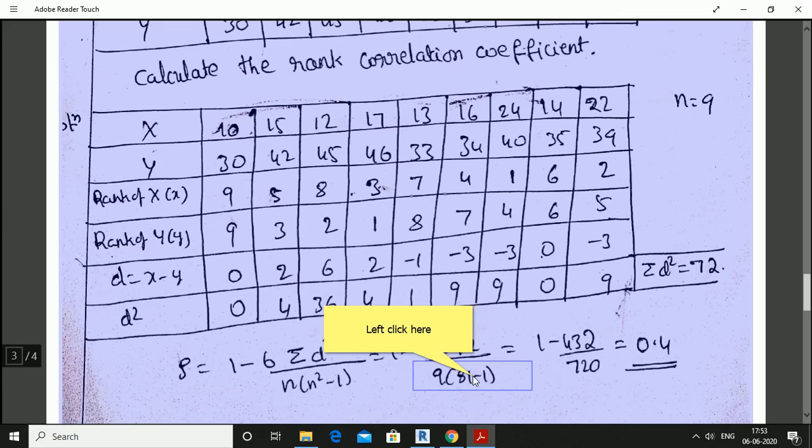And a few problems I have given as assignment problems. Okay, try to solve those problems.